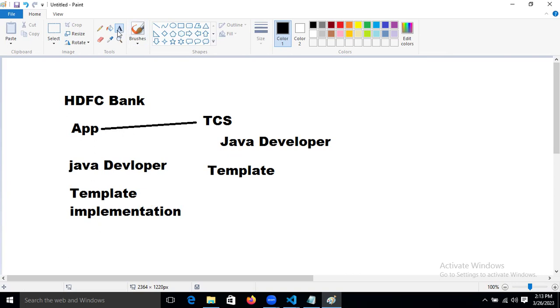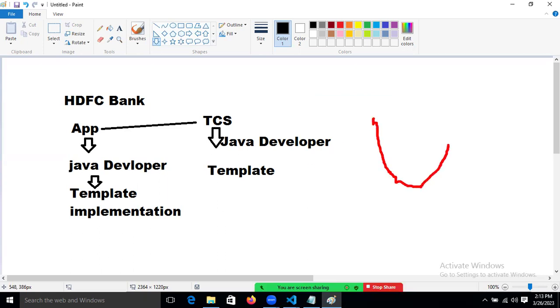Both have developers. TCS also has developers, and the bank with which we are developing the project also has developers. In total India, HDFC is hiring developers on their own direct payroll.